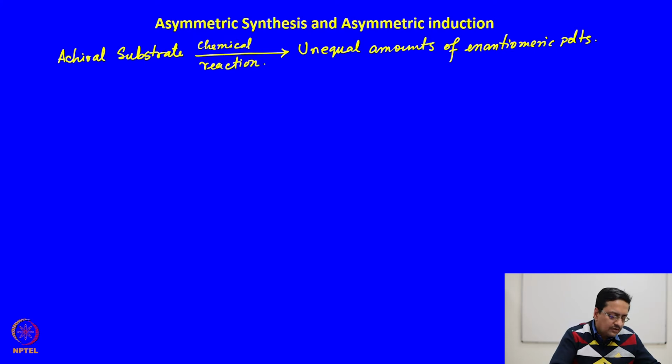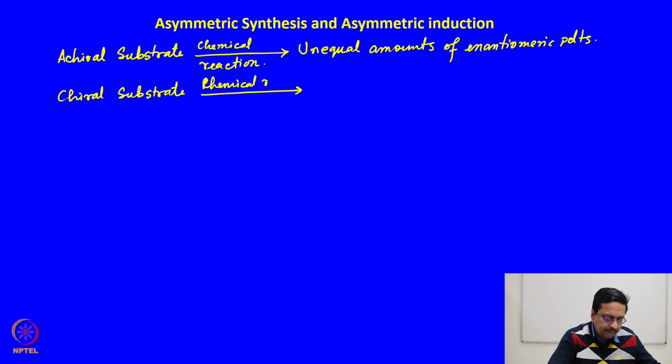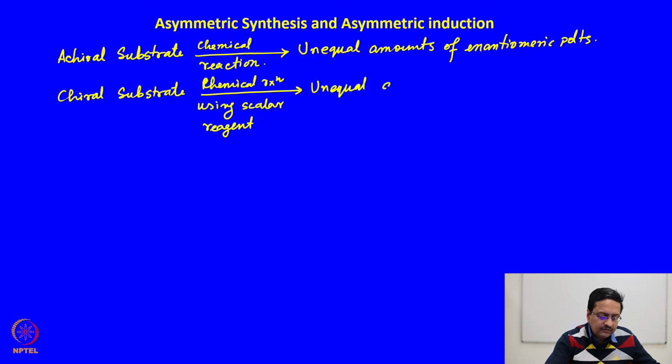or we can start with a chiral substrate and do a chemical reaction using a scalar reagent, which means using some reagent which is not essentially a chiral substance, still we end up getting unequal amounts of diastereomers in the product.